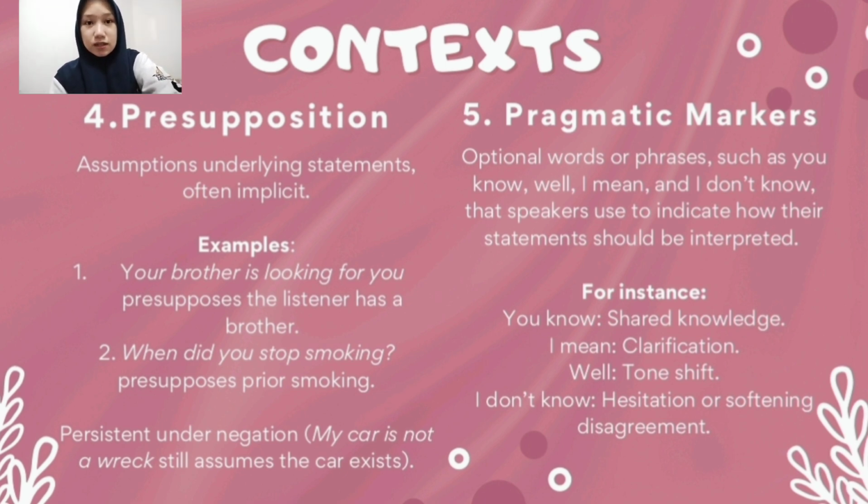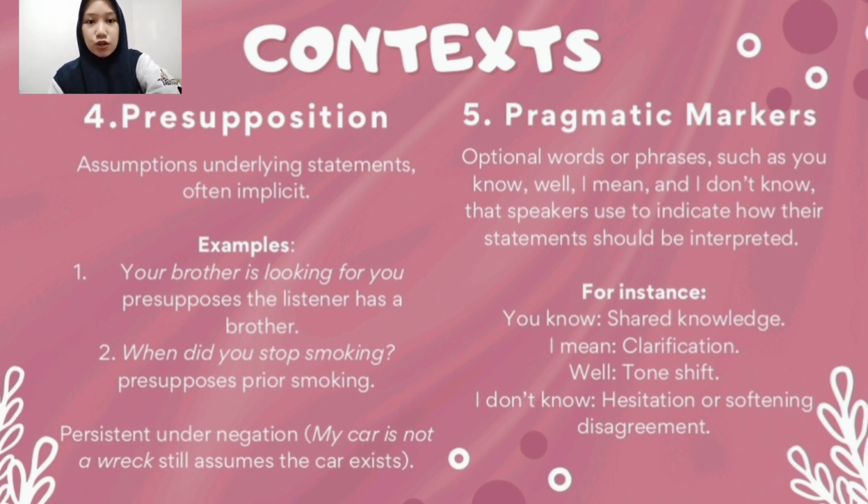Pragmatic markers. So, pragmatic markers are optional words or phrases such as "you know," "well," "I mean," and "I don't know," that speakers use to indicate how their statement should be interpreted. These markers can convey a speaker's attitude toward the listener or their own statements.